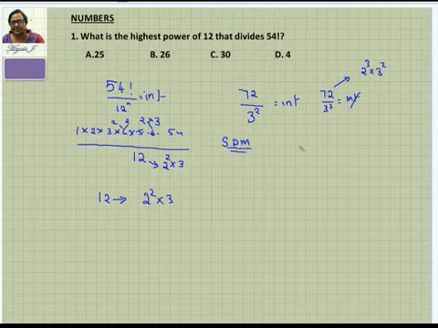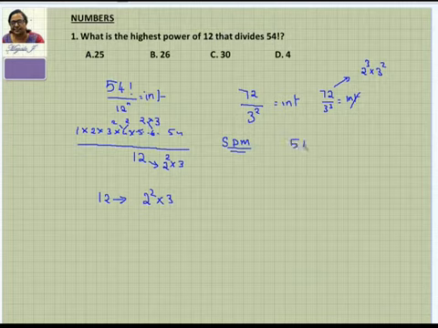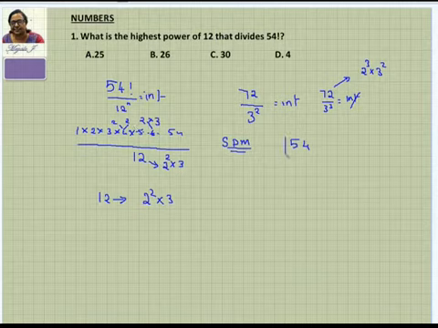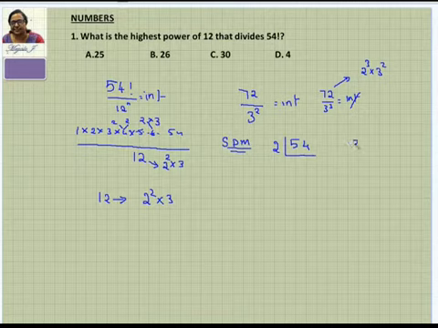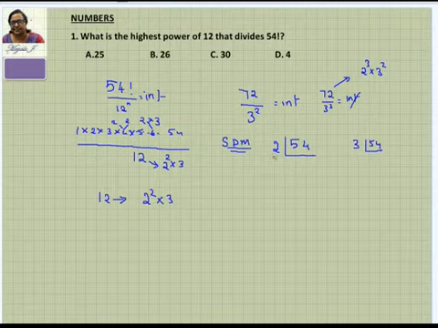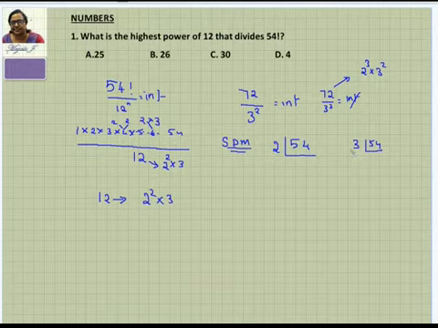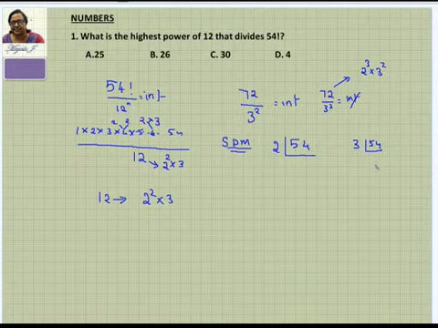So in this method, what we do here is take this 54 and find out the prime factors only, not the other numbers. What are all the prime factors you have here? That can be found out by using this successive division method. That is, you can find out how many 2s are there in 54 factorial, or we can also find out how many 3s are there in 54 factorial by dividing by 3. Remember one thing, this can be divided only by the prime numbers. You can't just take a composite number. I can't just consider 12, like 54 you divide by 12 and see how many 12s are there. It's not possible. Composite numbers you cannot divide by, only the prime numbers.